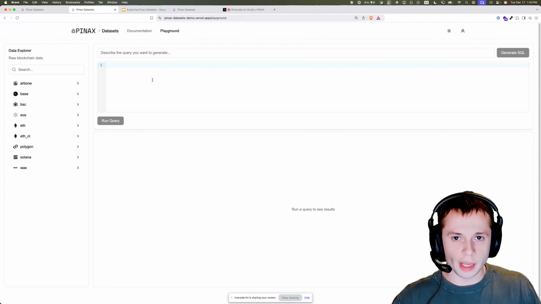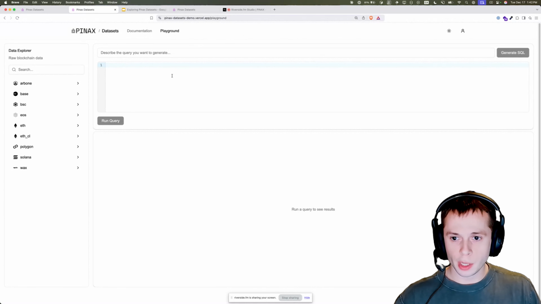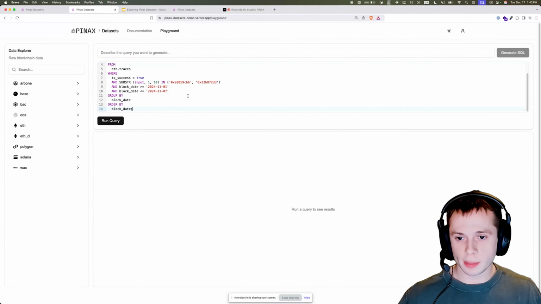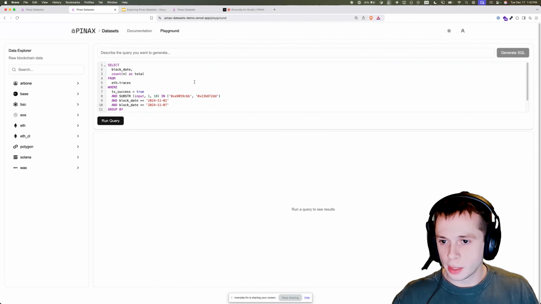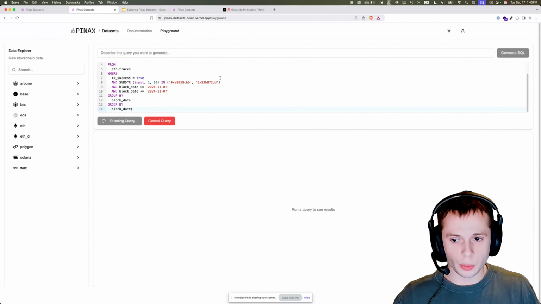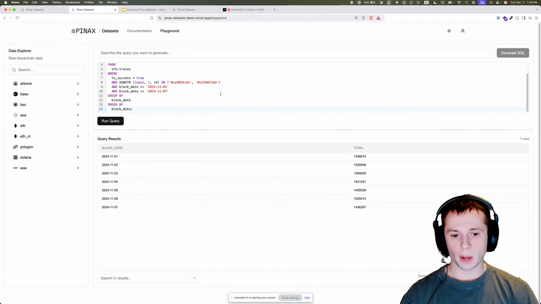So here we've got the little SQL playground. This is the Snowflake SQL playground exactly. This is connected to our Snowflake Marketplace offerings. So whatever you write in here should work with the Snowflake Marketplace offering we have also for that database. So let's paste what we copied. We've got the traces for the first week of November. Let's run that query.